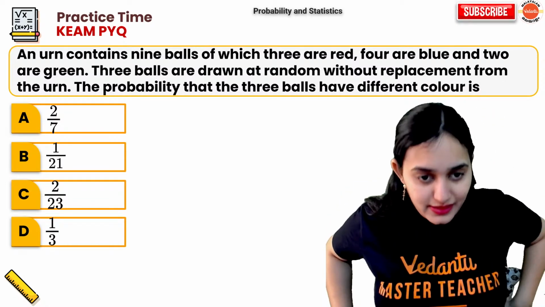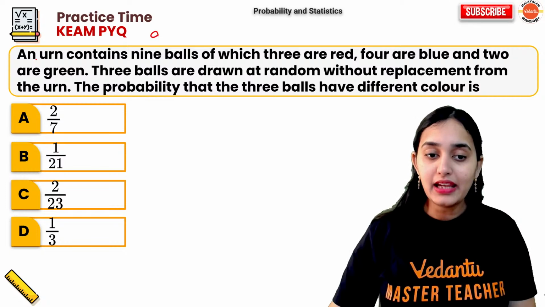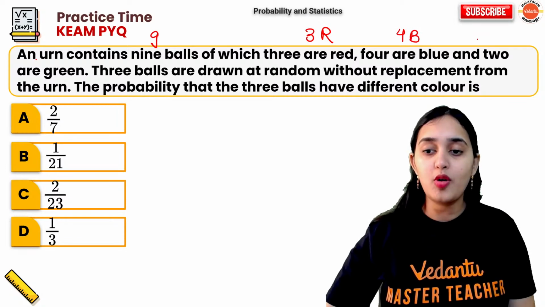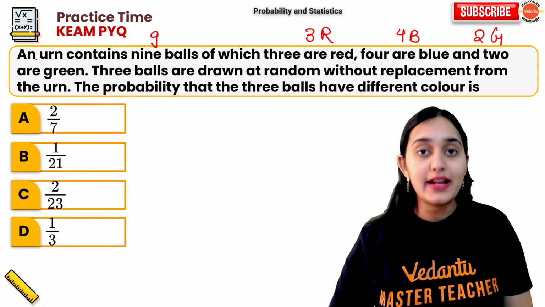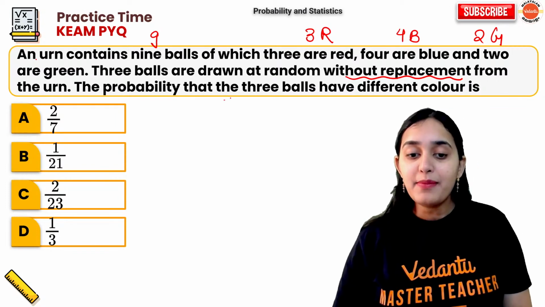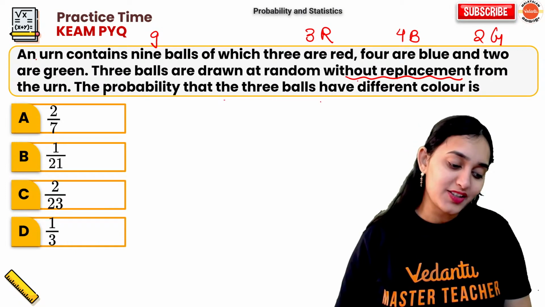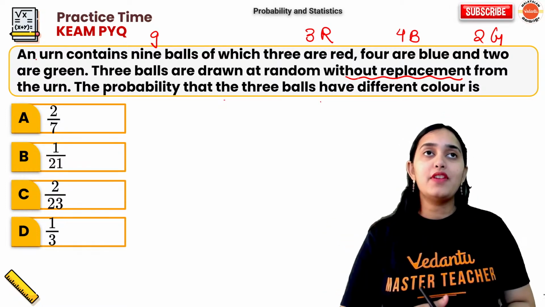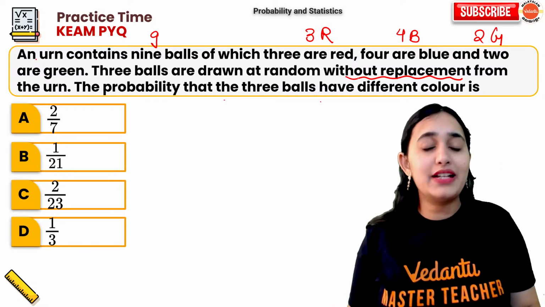Very interesting question. Everybody read it carefully. An urn contains 9 balls, out of which 3 are red balls, 4 are blue balls, 2 are green balls. 3 balls are drawn at random without replacement from the urn. The probability that the 3 balls have different color is dash. Now for this, of course, if we sit and find probabilities of getting a red, getting a blue, getting a green, then dividing by total outcome, it will be a long task.